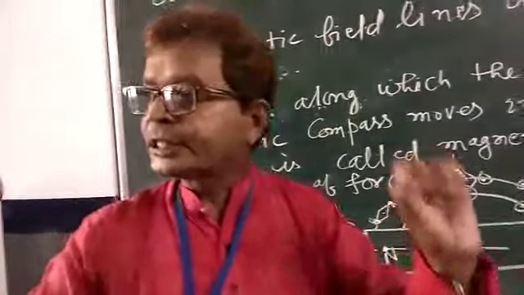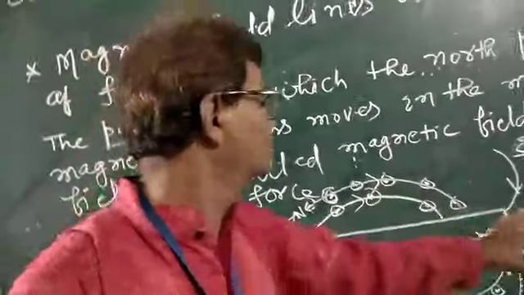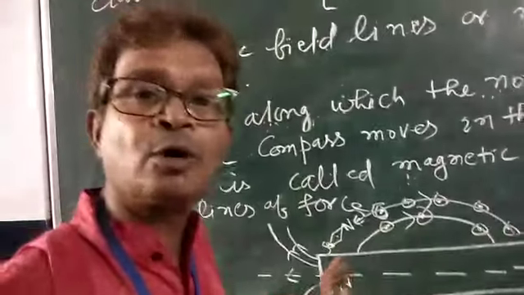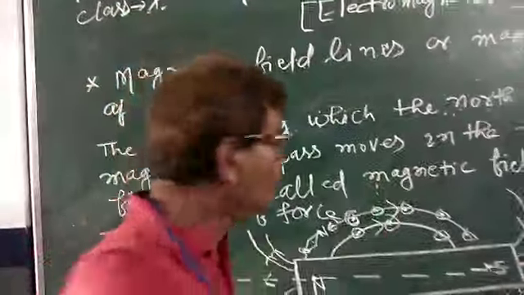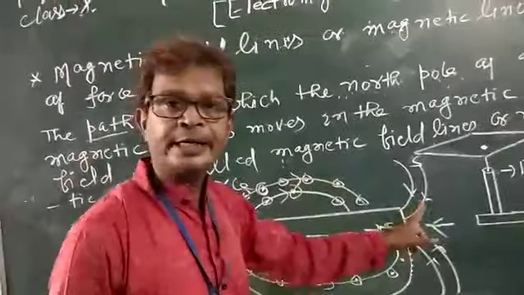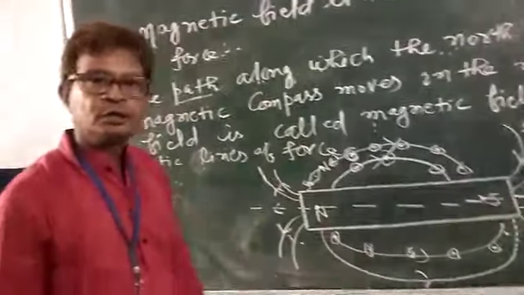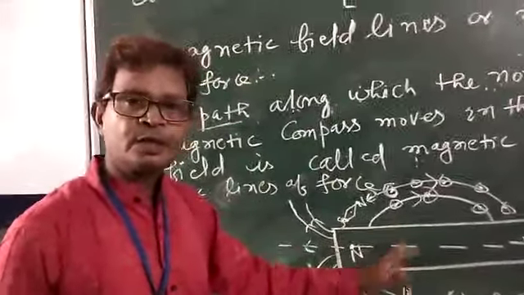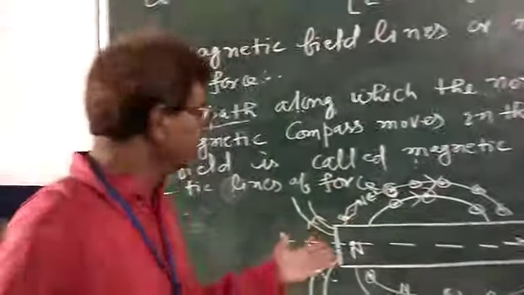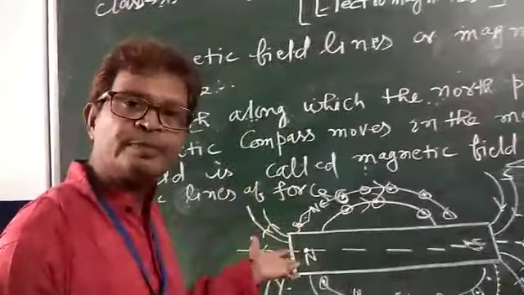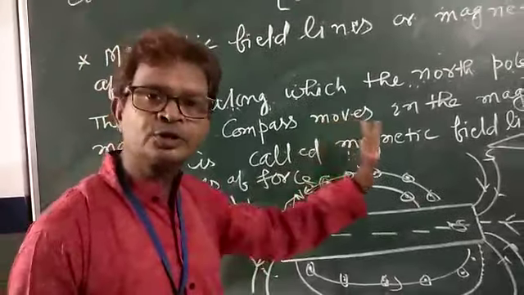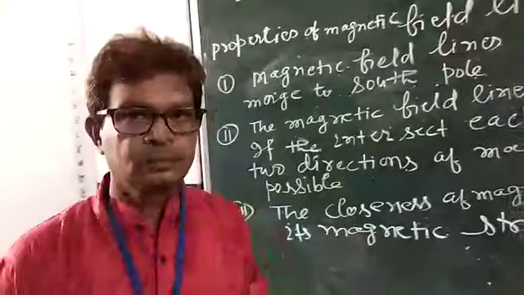But interestingly, in the middle, on the line joining the North Pole and South Pole, the magnetic field moves from South Pole to North Pole. Except this line, the magnetic field lines emerge from the North Pole and merge to South Pole.